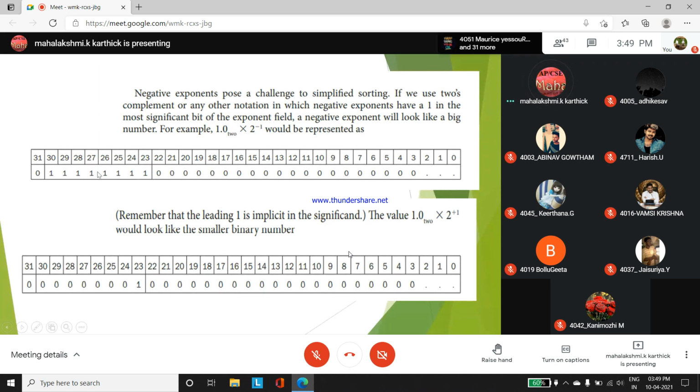Next, what is this exponent? Minus 1. Find the exponent value. How will you find this value? How will you do biasing for single precision format? What is the bias value for single precision format?